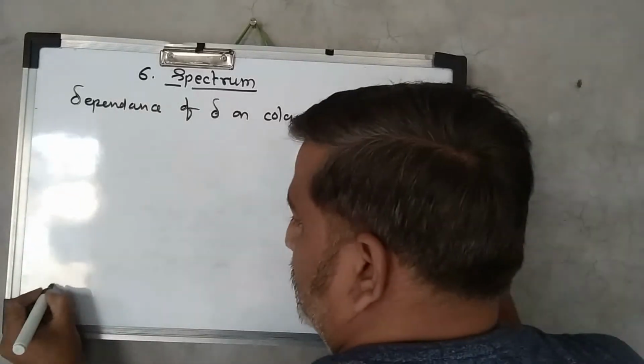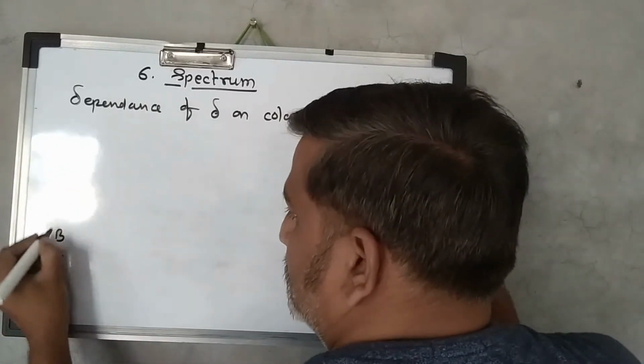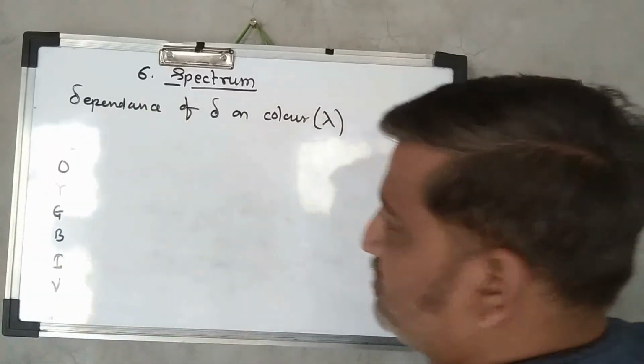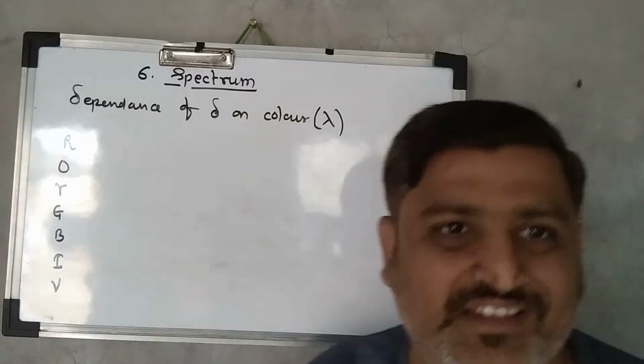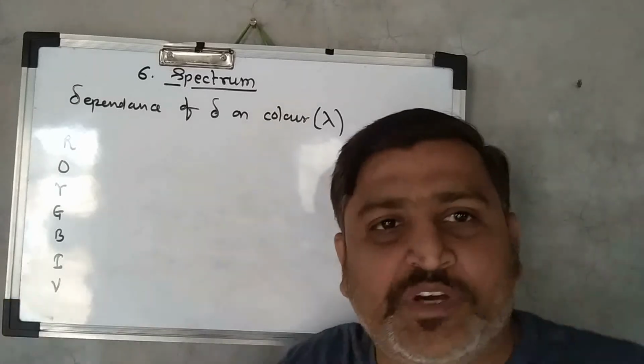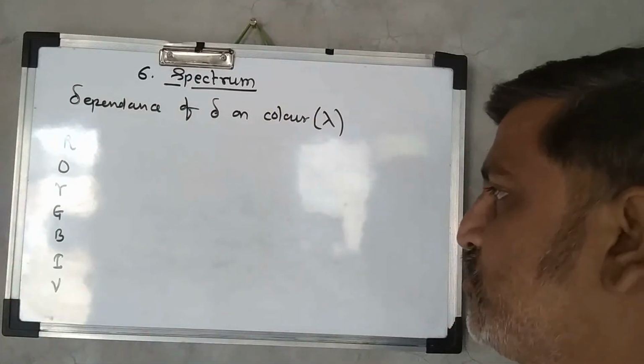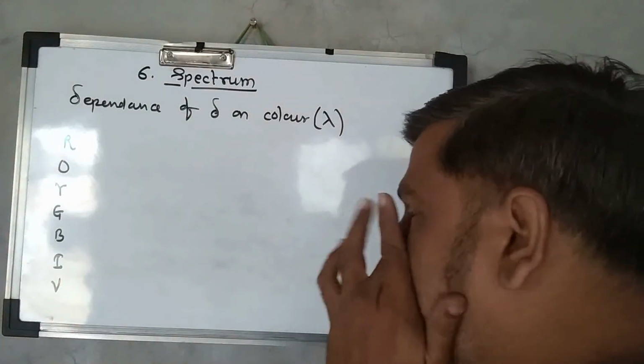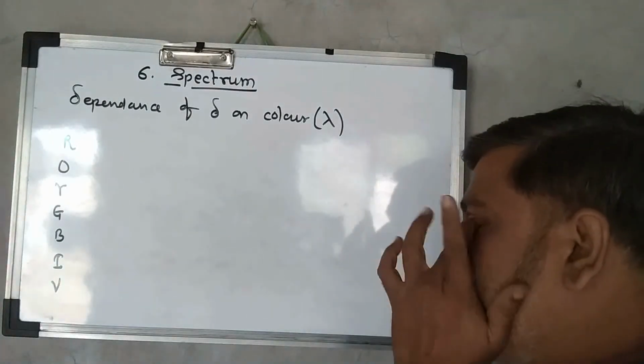Now we have VIBGYOR, in which the white light of the sun gets dispersed into the 7 constituent colors: V for violet, I for indigo, B for blue, green, yellow, orange and red.